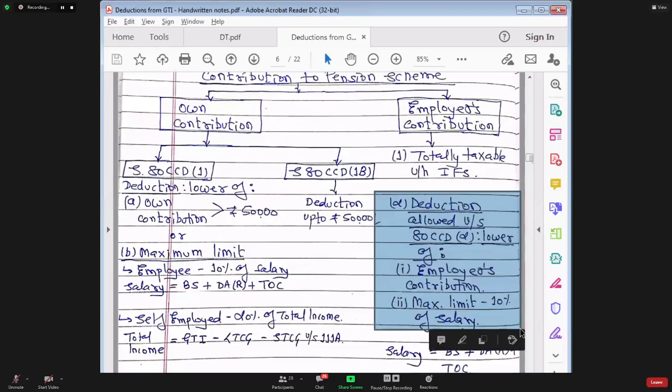Where will you claim deduction? Section 80 CCD subsection 2. See, for employee's own contribution, he is claiming deduction in section 80 CCD subsection 1 and section 80 CCD subsection 1B. For employer contribution, employee is claiming deduction. Now you may think, why is the employee claiming deduction for employer's contribution? Because first of all, that amount is entirely made taxable to him under income from salary. That is the reason we are allowing him deduction in section 80 CCD subsection 2. Yes, is that very, very clear?